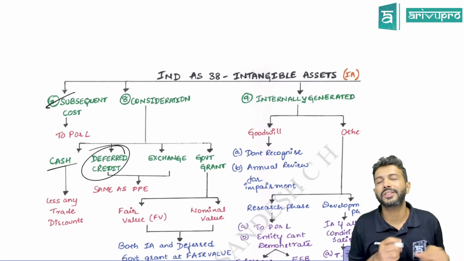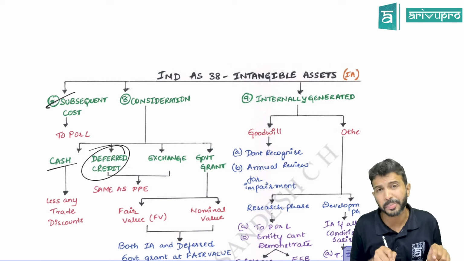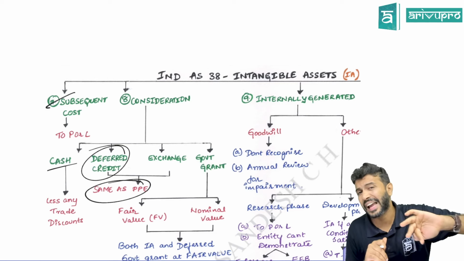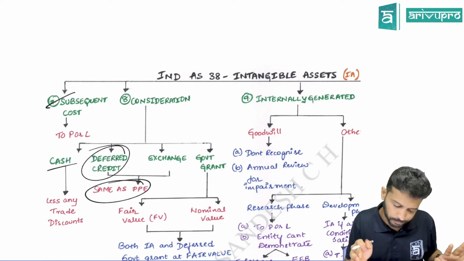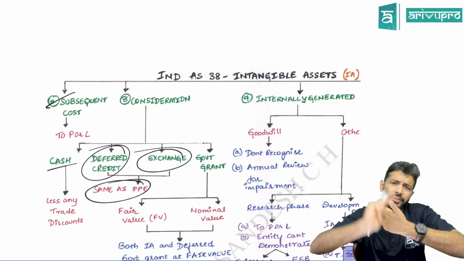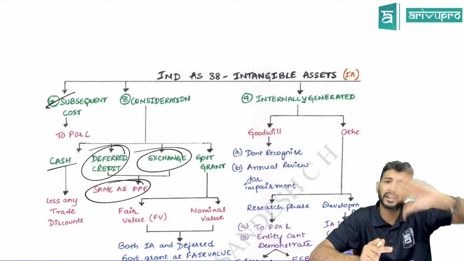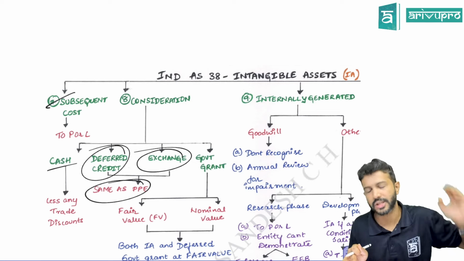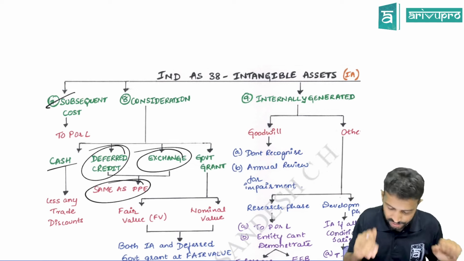Deferred consideration. If you have purchased any intangible asset under deferred consideration, then you will record that intangible asset at cash price equivalent. The same treatment as PPE. The difference between the transaction price and cash price equivalent will be transferred to SPL over the contract duration. Exchange is also the same as PPE. As a thumb rule, exchange transactions are recorded at fair value. Fair value need not be used under two circumstances: one, if the fair value of the asset given up and acquired cannot be found out, or if the transaction lacks commercial substance. For a transaction to lack commercial substance, entity-wise cash flow and asset-wise cash flow should both be the same.